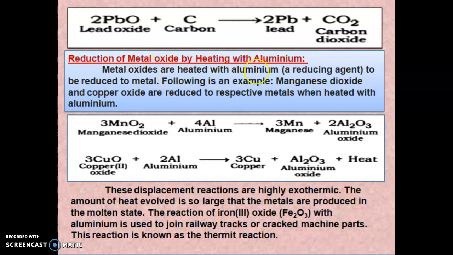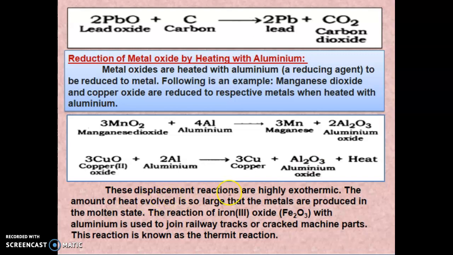So the metal oxides are heated with aluminium. Here the aluminium will act as a reducing agent to reduce the metal. The following is an example: manganese dioxide and copper oxide are reduced to the respective metals when heated with aluminium. So here the manganese dioxide, the formula is MnO2, when reduced with aluminium, Al, you will get manganese Mn plus Al2O3, that is aluminium oxide. Same thing, copper oxide when heated with aluminium, you will get copper plus aluminium oxide. A large amount of heat will be liberated in this equation.